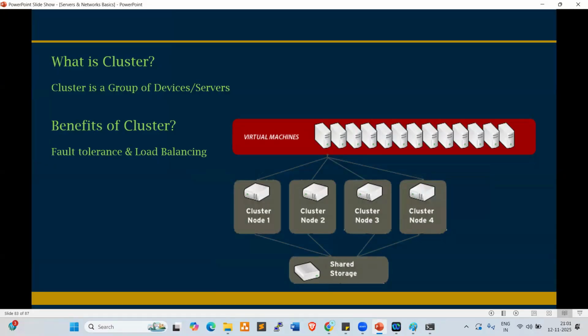Clear, right, everyone? A cluster is nothing but a group of servers or a group of devices. The benefits of a cluster are load balancing and fault tolerance. Clear, right?